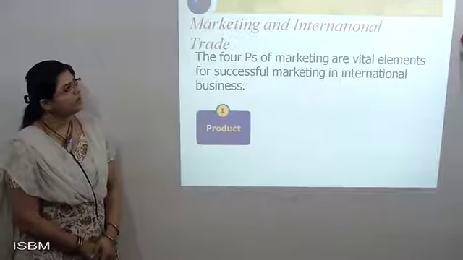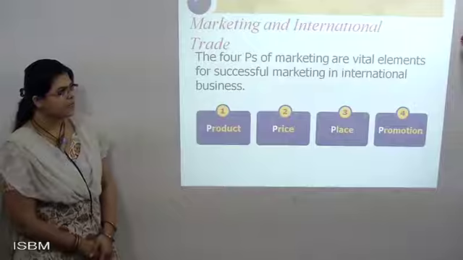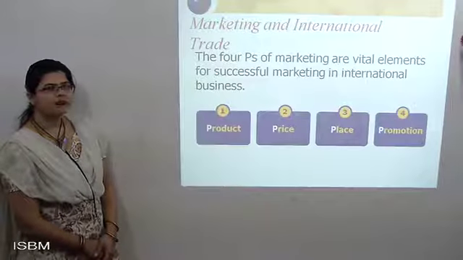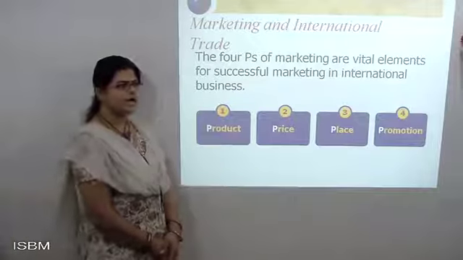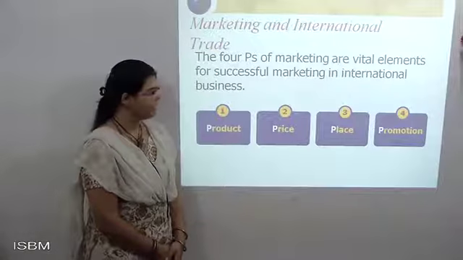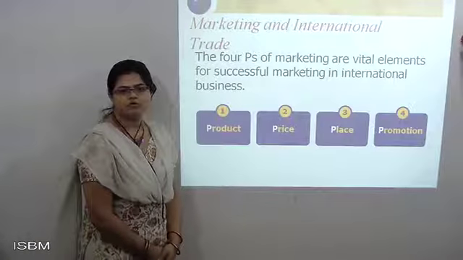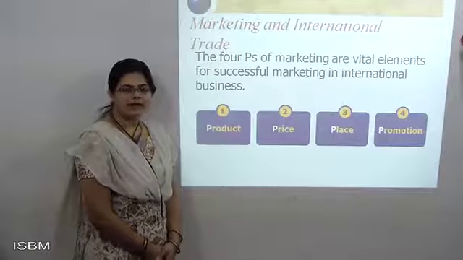Next, marketing, international trade. Now you can see the 4 P's of marketing, because without this you can't say a successful marketing in international business works. In international business, a successful trading, as you want to do, is with the help of the 4 P's: product, price, place and promotions. With the help of these 4 elements only, you'll be in the market, and it will work.